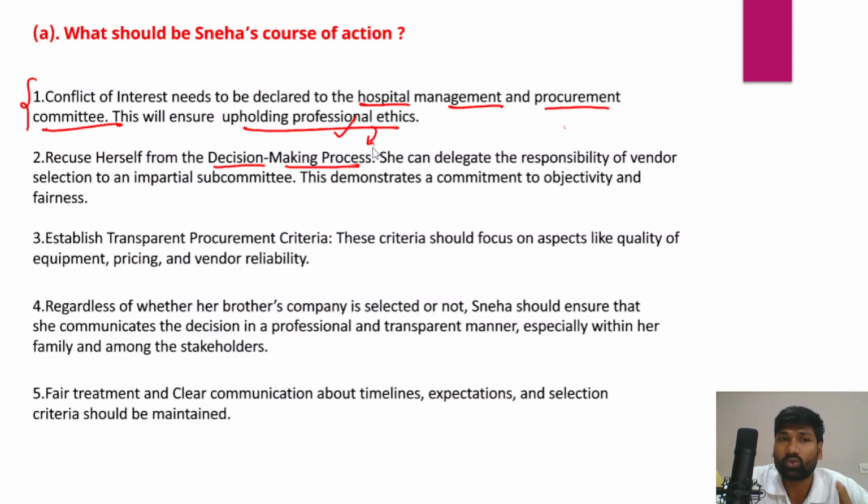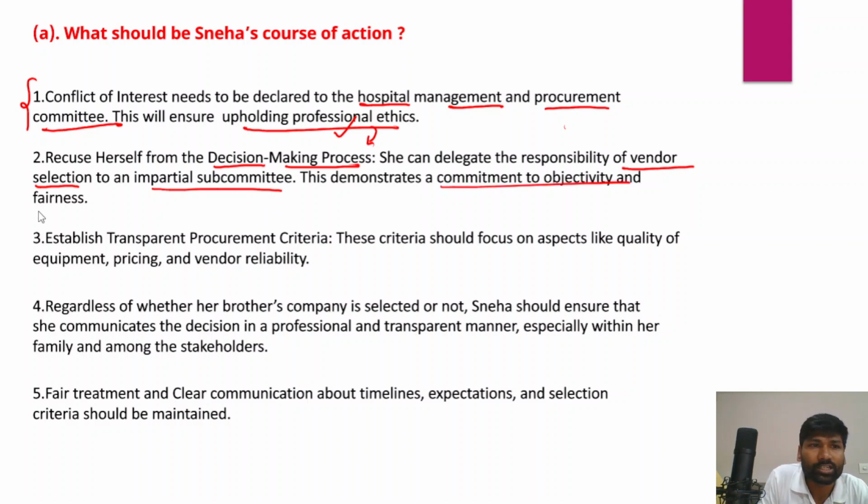She has to immediately recuse herself from the decision making process, because her brother is also part of this process, right? So she can delegate the responsibility of vendor selection to an impartial subcommittee, and that demonstrates a commitment to objectivity as well as fairness.